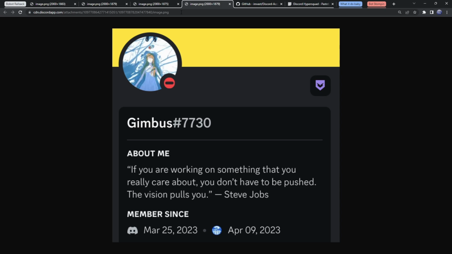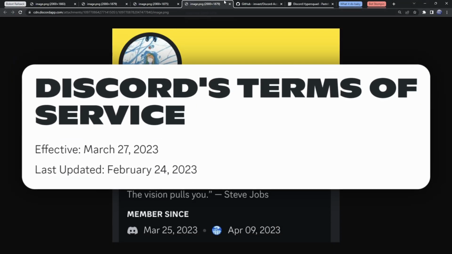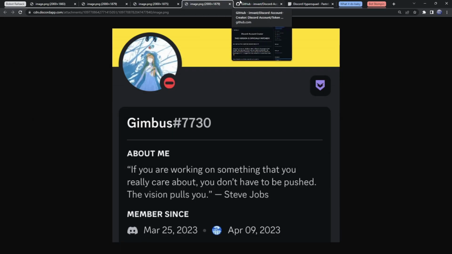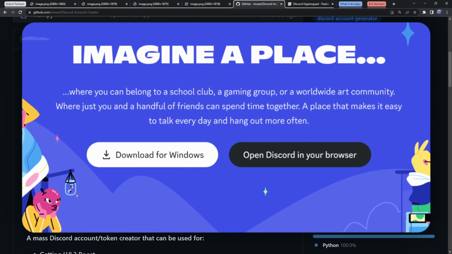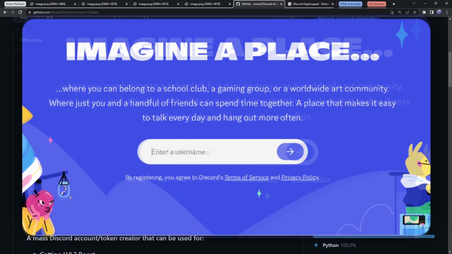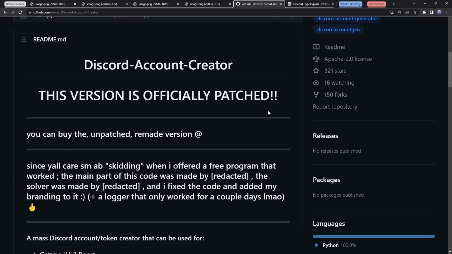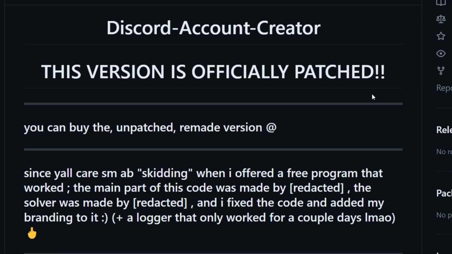Now let me start off by saying everything about these accounts being generated is against Discord's terms of service, and the way that they're generated is using something called token generators that basically automate the process of opening up Discord and making an account. Now it should be pretty obvious, but please don't use these, and a good example is this one here I found on GitHub.